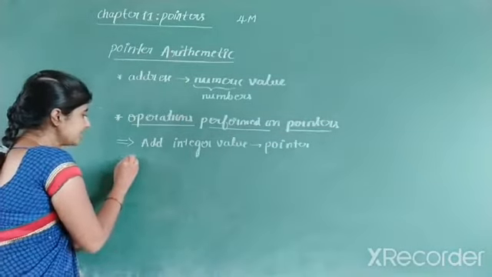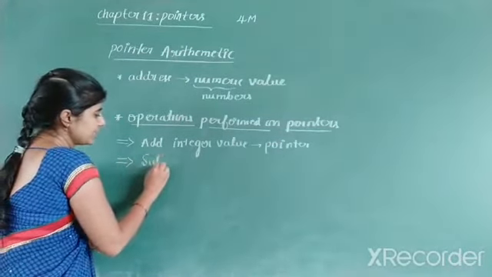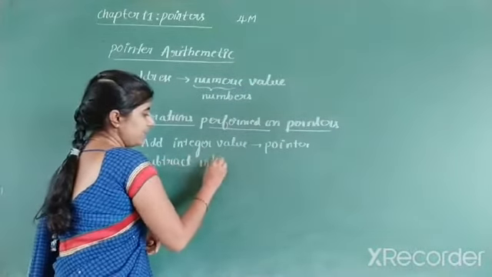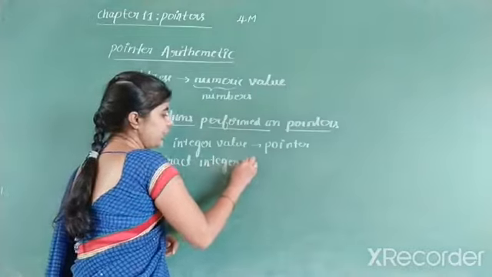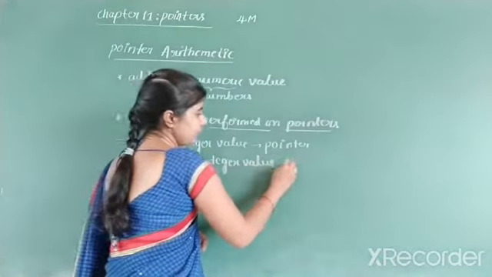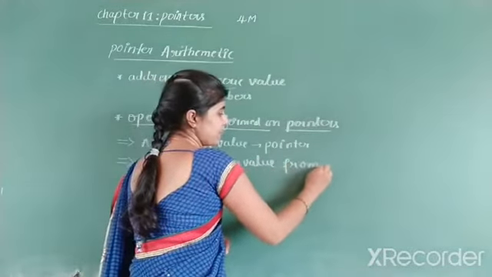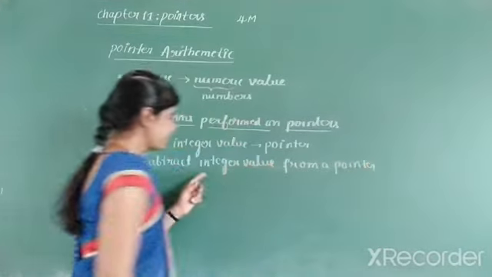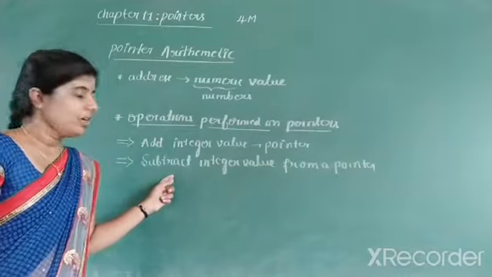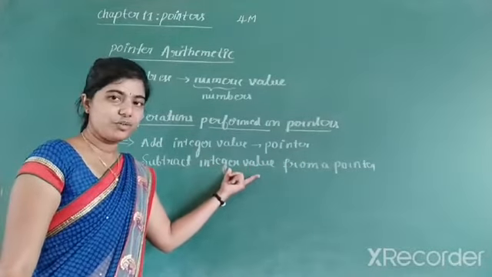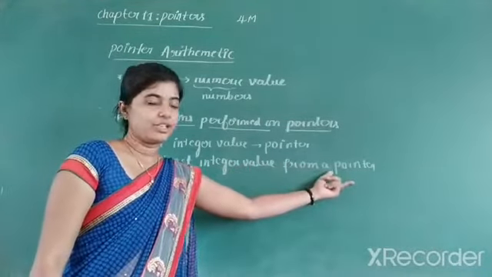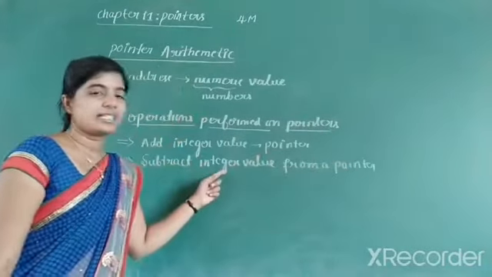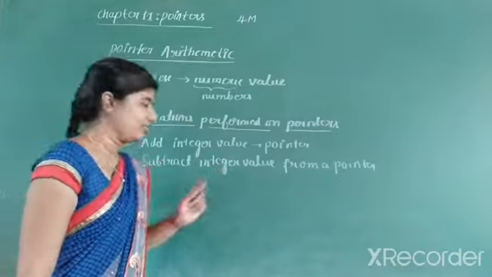And we can subtract an integer value from a pointer. We know that subtraction is one of the operations. The pointer holds the address, and from this address we can subtract some integer values.